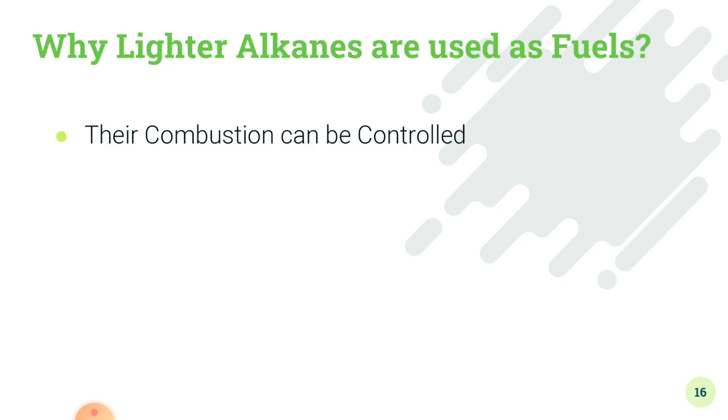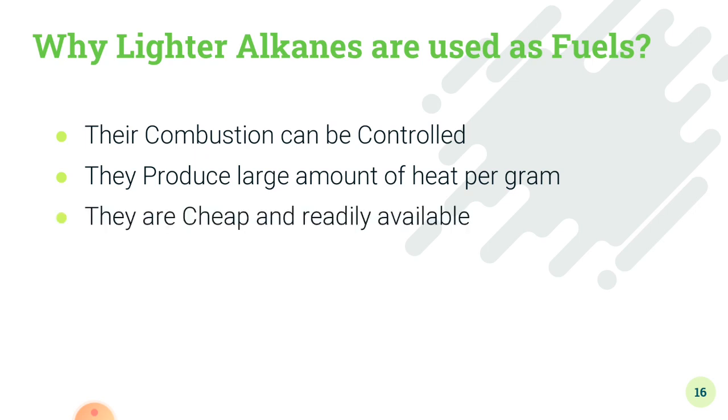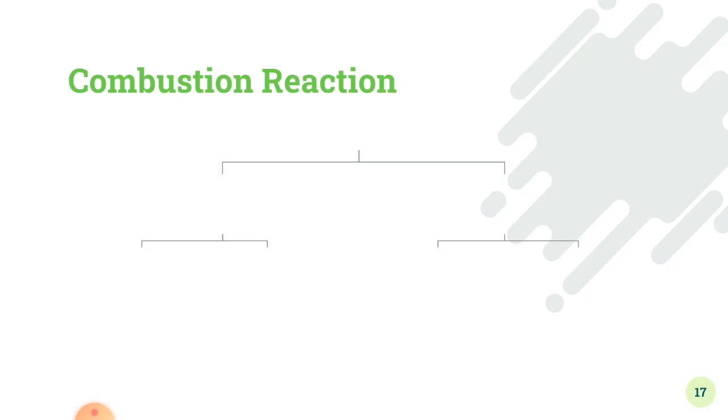First reason is that their combustion can be controlled. Second reason is that they produce a large amount of heat per gram. And the third reason is that they are cheap and readily available. Because of these three reasons, these lighter alkanes are used as fuels.